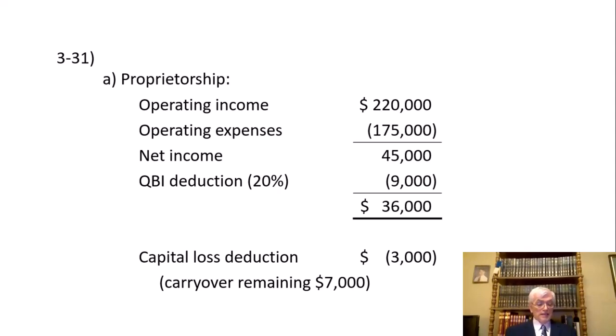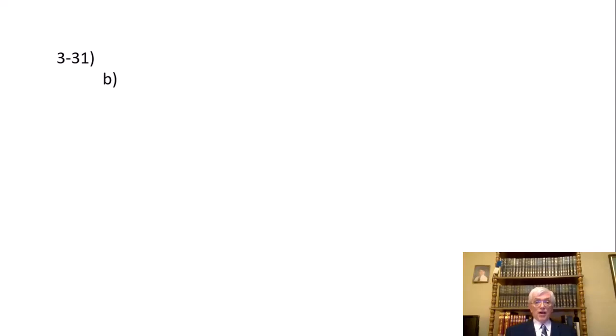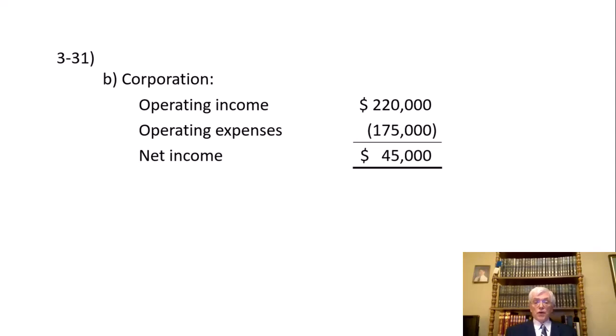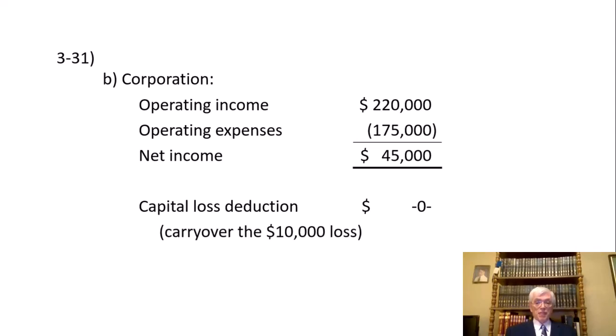Now, letter B says Riflebird Company is a C corporation and no dividends were paid. Okay, so now we have a corporation. Operating income still $220,000, operating expenses still $175,000, so net income at the corporate level, $45,000. Capital loss deduction is 0. We had no capital gains. We had a capital loss. We can't use it unless we have capital gains.